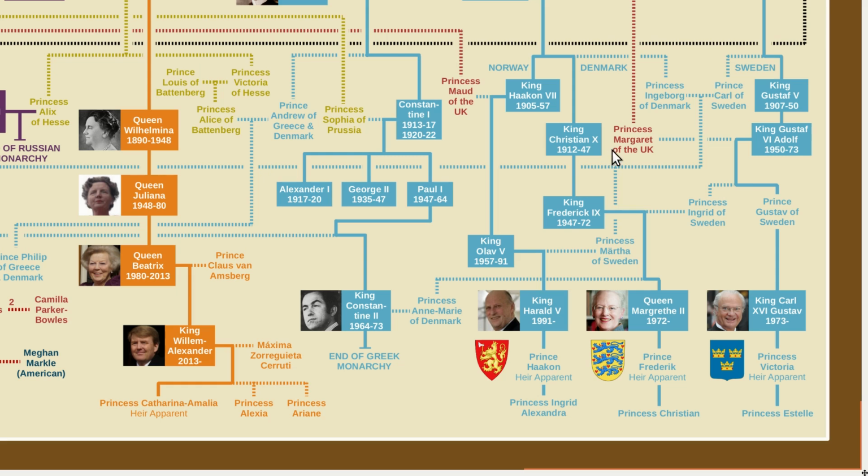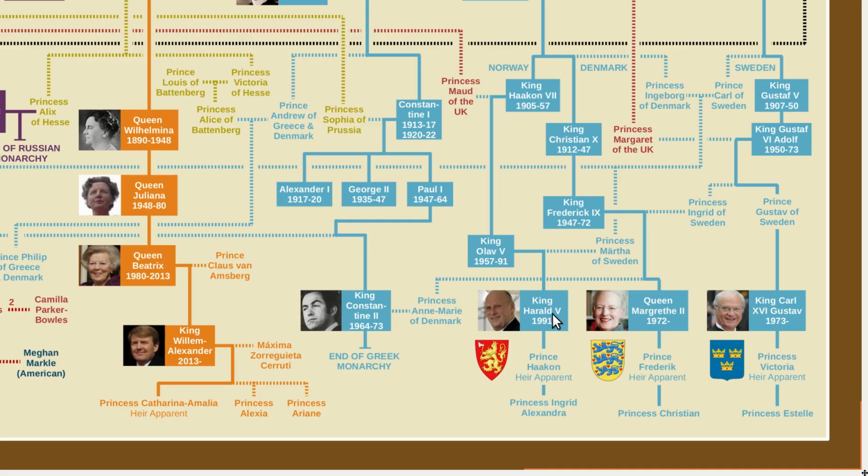If we go back to the Danish monarchs, we can see that Christian X was followed by Frederick IX, who is then followed by Queen Margrethe II, the current monarch. The name of the earlier queen, who I called Margaret I, is Margrethe in Danish, hence the number 2 after the name of the current queen.